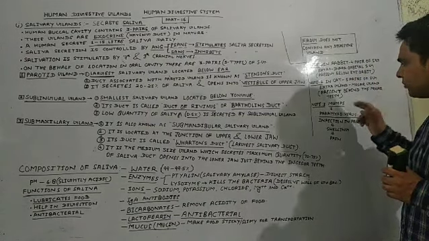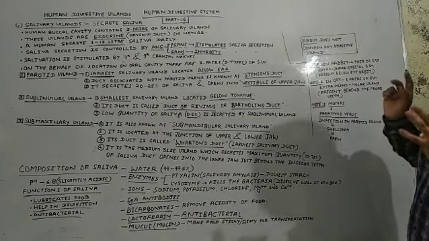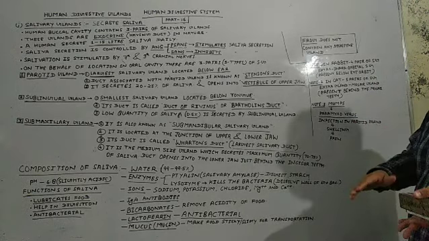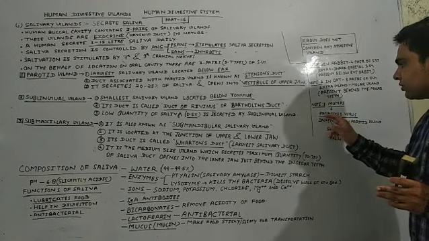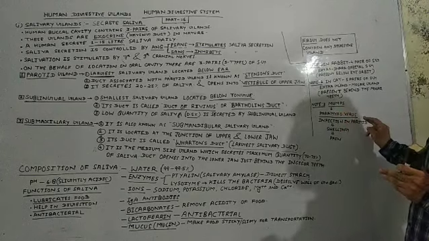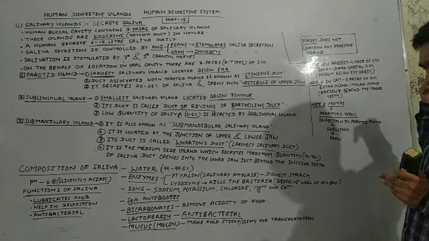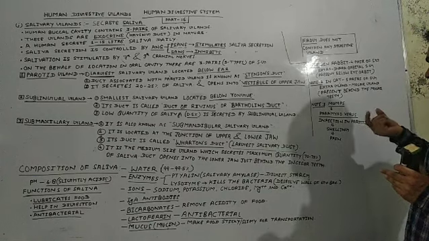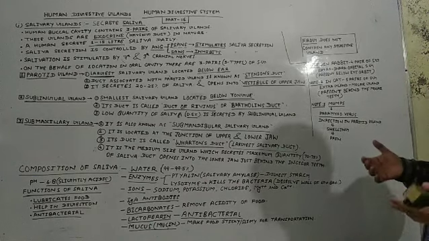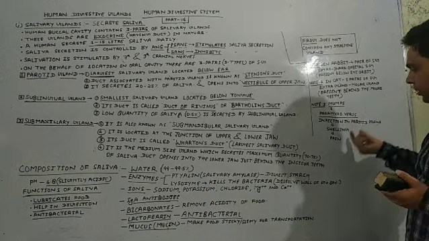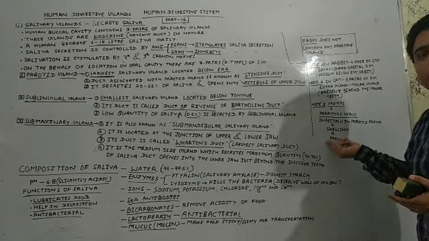What is mumps? Mumps is the condition where our parotid gland gets swelled due to a virus known as paramyxovirus, and this is the cause of acute pain.